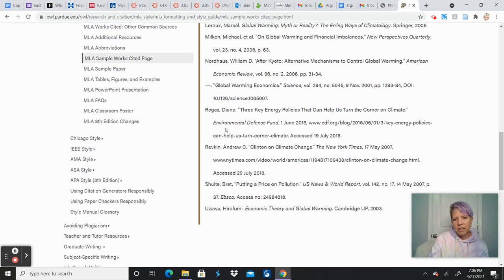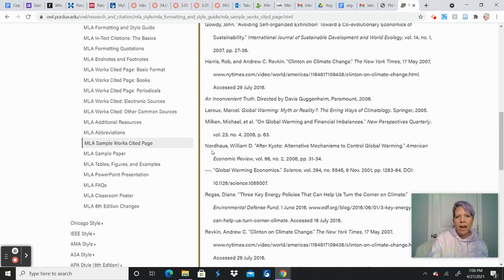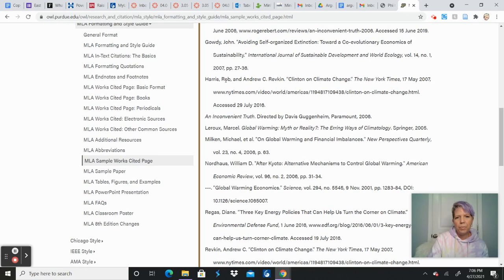So you can see that this one is pretty lengthy, but it does follow that rule, the indentation and then the alphabetized last names. And then you'll also notice that you have, here's one author, two authors, the title of the article, the title of the newspaper it was in, the date of the newspaper. Why does it have a web address? Well, because you can look up the New York Times and find articles in the New York Times online, and then, of course, when it was accessed.